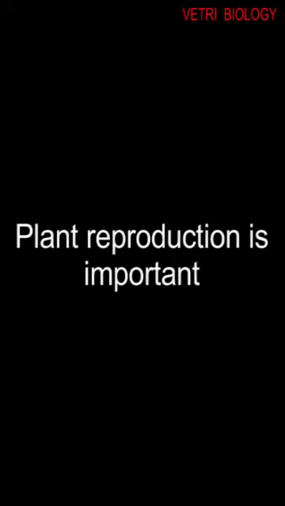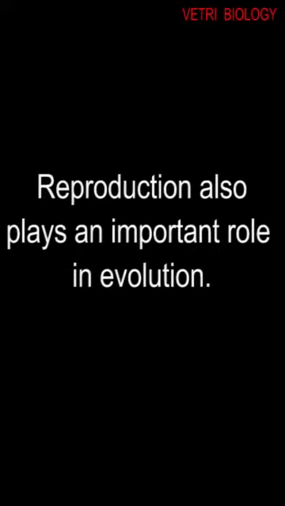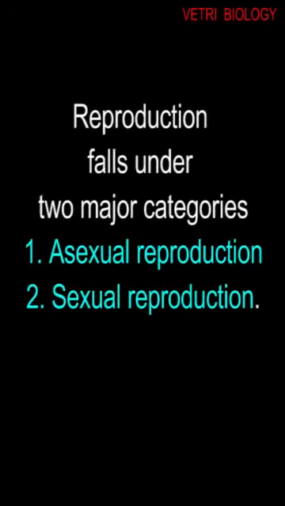I told all the organisms reproduce. Of this, plant reproduction is very important because all the other organisms depend on plants for many purposes, especially for food. And reproduction also plays an important role in evolution. Reproduction falls under two major categories. One is asexual reproduction and the other one is sexual reproduction.